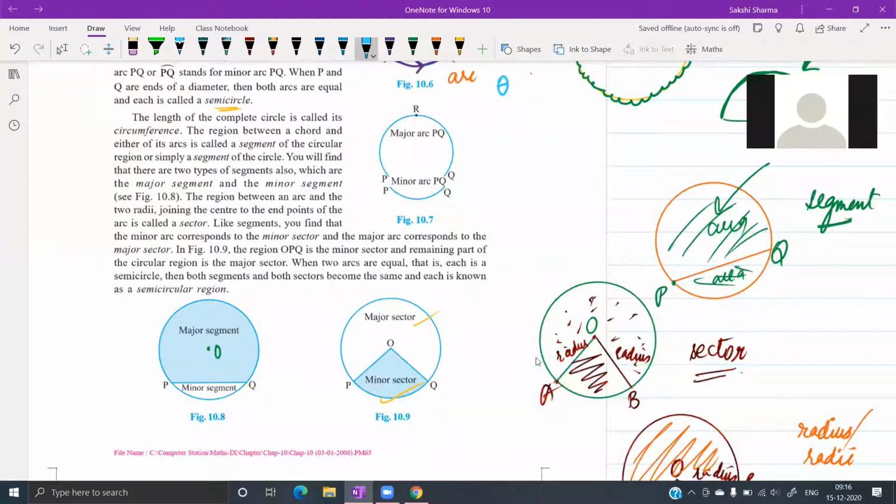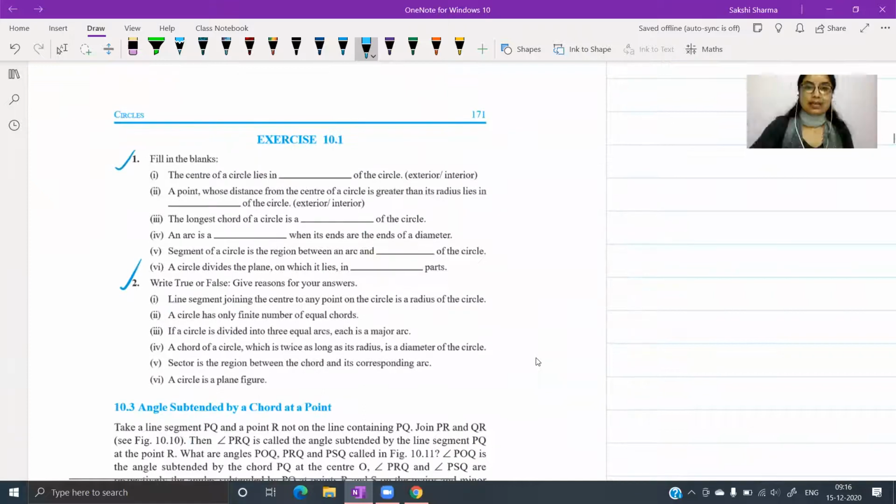All right. Let's go over exercise 10.1. You can do this in the book, page number 171. First is fill in the blanks. The center of the circle lies. You have options here, interior or exterior. Interior. Then second one, take a moment and read it. There is a point whose distance from the center is greater than the radius. Where would that point be? Exterior.